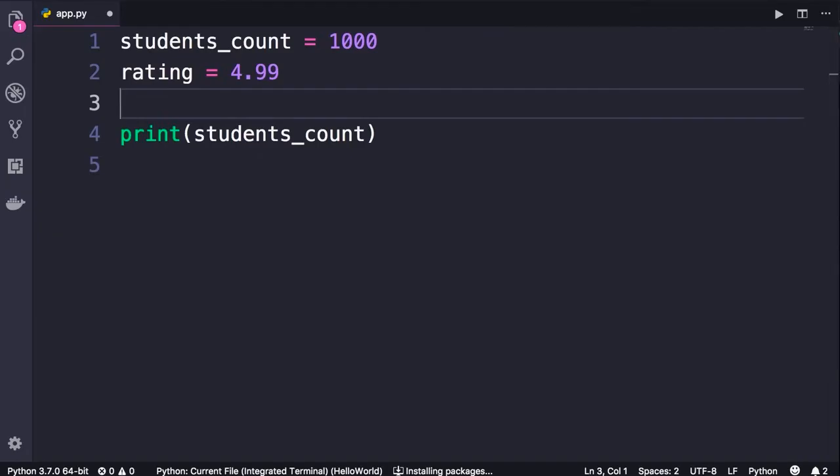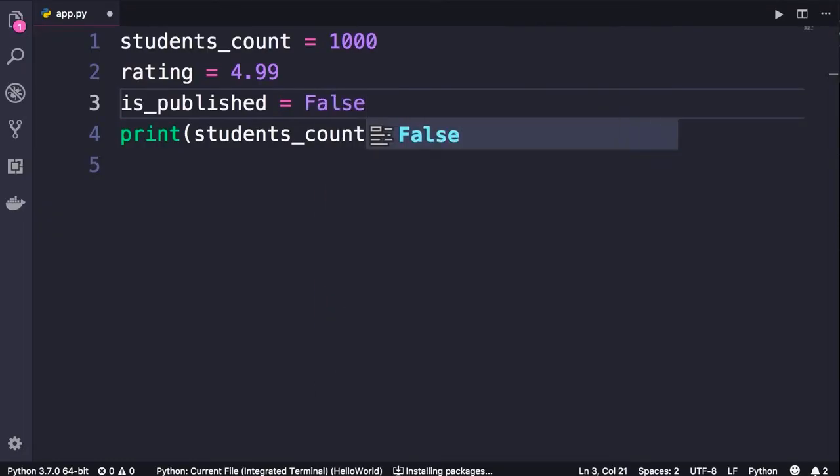Now let's take a look at an example of a boolean. is_published, we set this to True or False. These are examples of boolean values in programming. So boolean values can either be True or False, and these are exactly like yes and no in English. Later in the course, you will learn that we'll use these boolean values to make decisions in our programs. For example, if the user is an admin user, perhaps we want to give them extra permissions. So these are the boolean values.